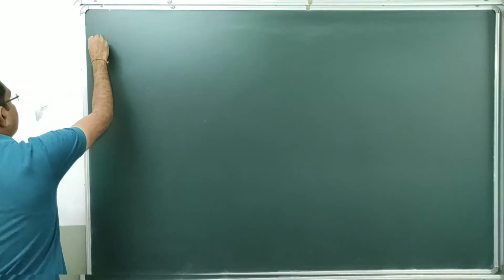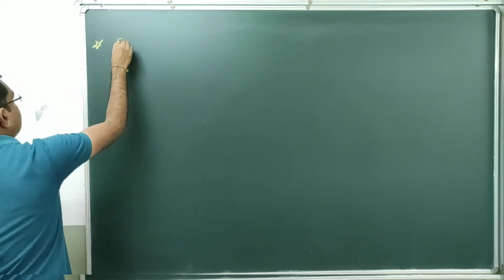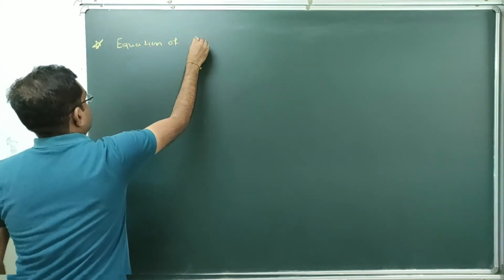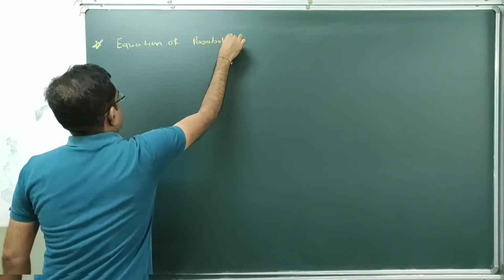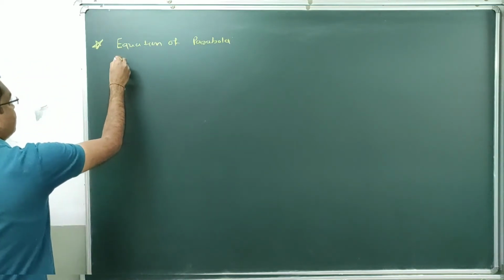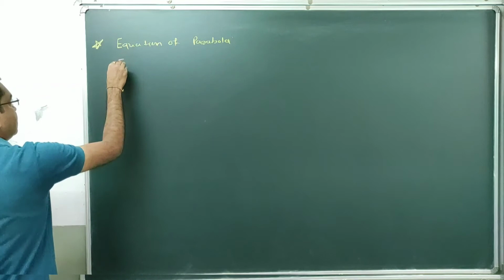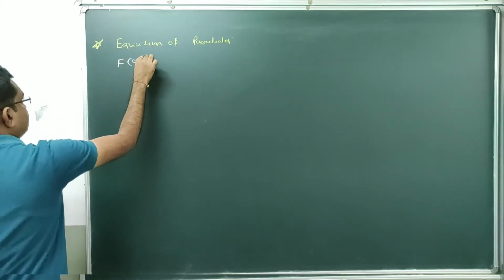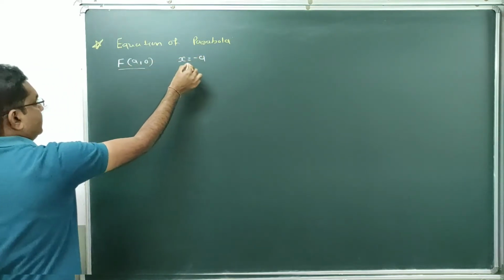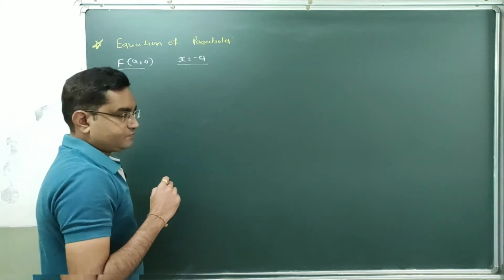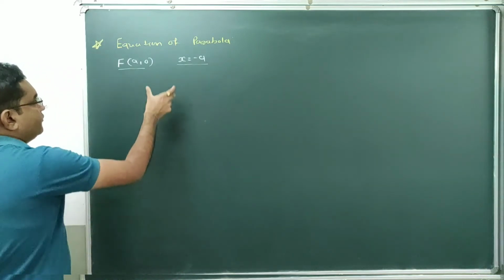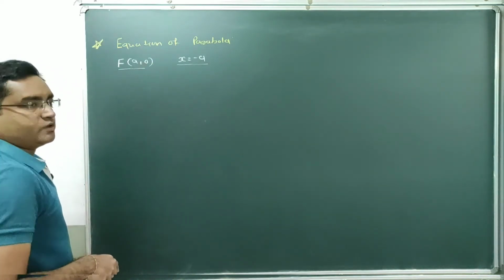We have to derive equation of parabola. We have studied different types of parabola. Now we will derive equation of parabola. So derive the equation of parabola having focus a, 0 and directrix x equal to minus a. This is fixed point and this is fixed line. Done? Coordinates of fixed point and equation of fixed line is given. For this fixed point and fixed line, derive the equation of parabola.